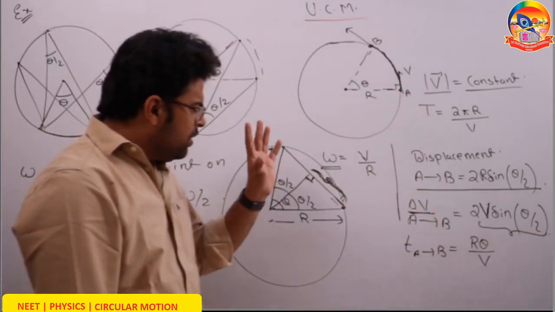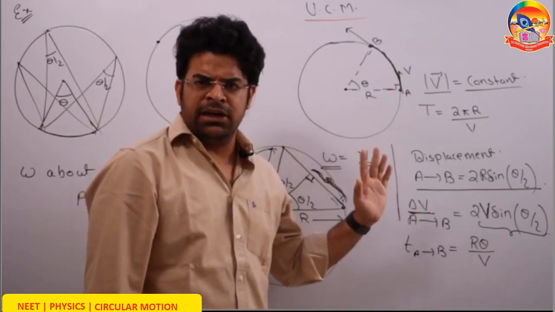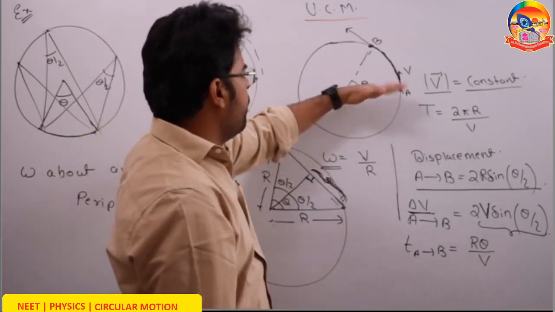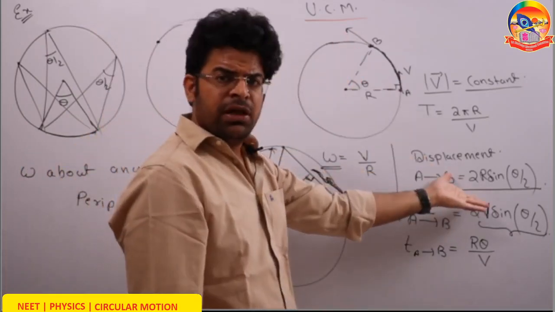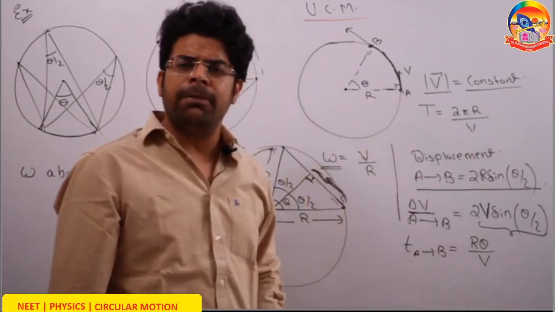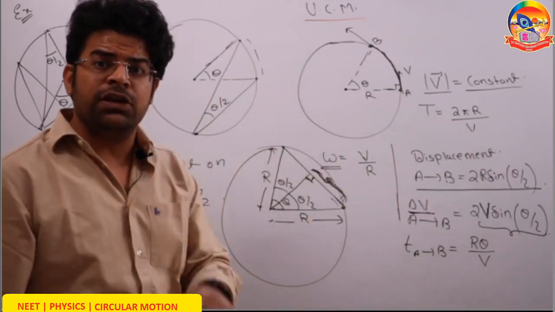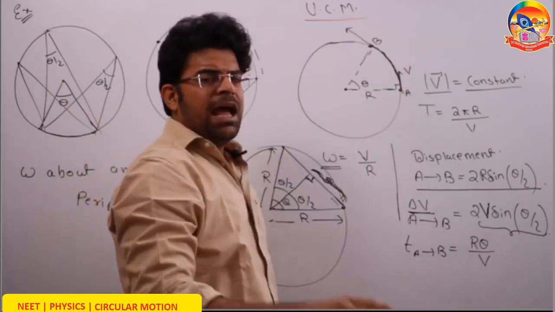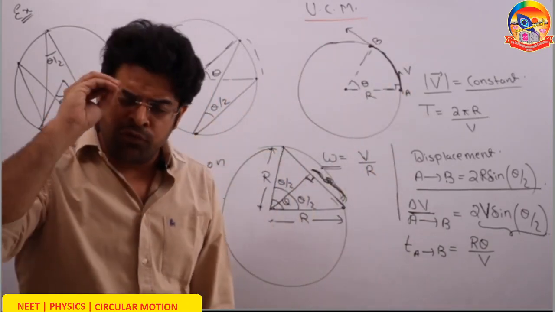Now, I am not taking some standard cases. In the paper, they won't ask you about theta. They will ask you about pi by 2, so you can use it. For rotation by 90 degrees, substitute theta as pi by 2. In the paper, they won't ask you for general theta. They might ask for pi, when it turns by half circle. I have asked it millions of times from students.